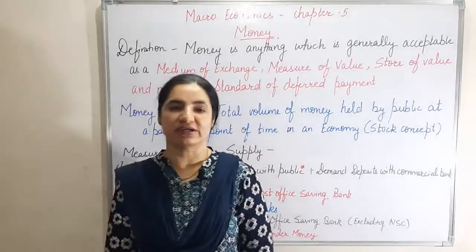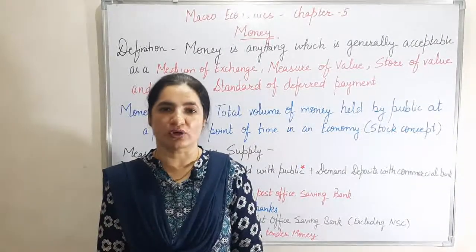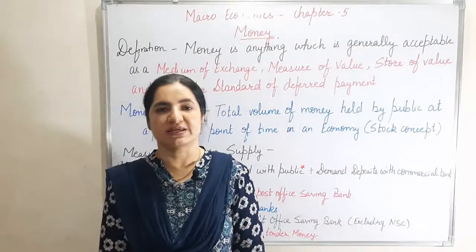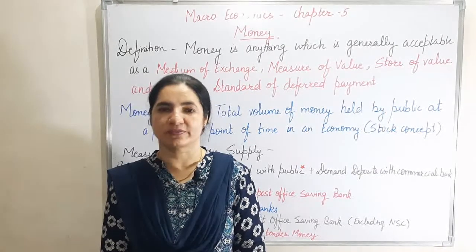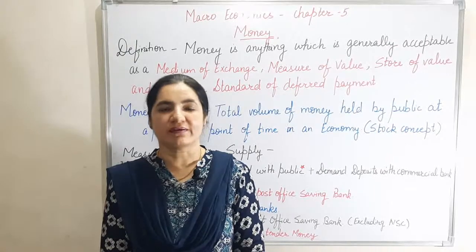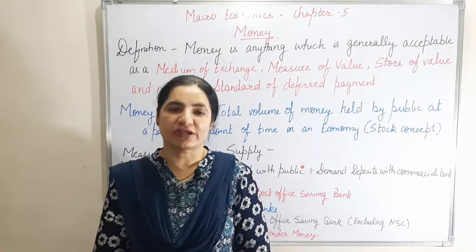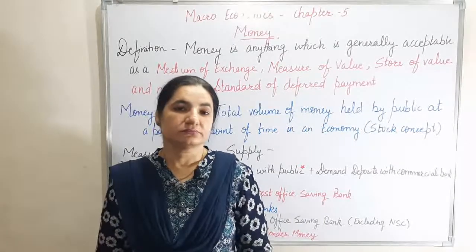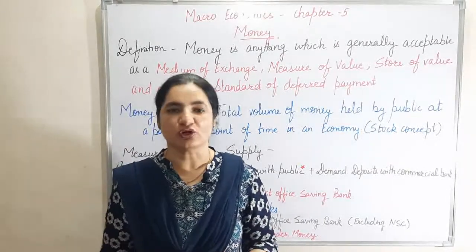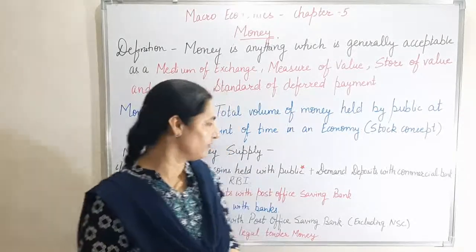Since 1977, there are 4 alternative measures of money supply, which can be explained as M1, M2, M3 and M4.